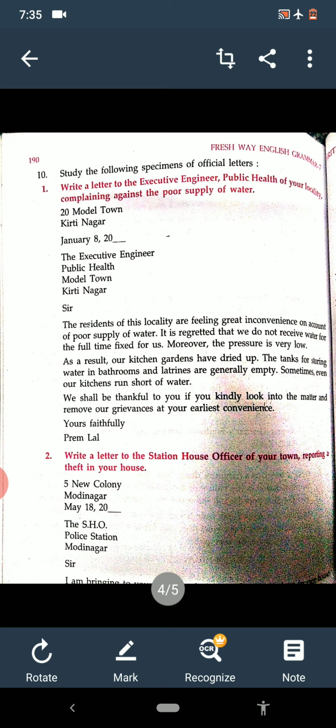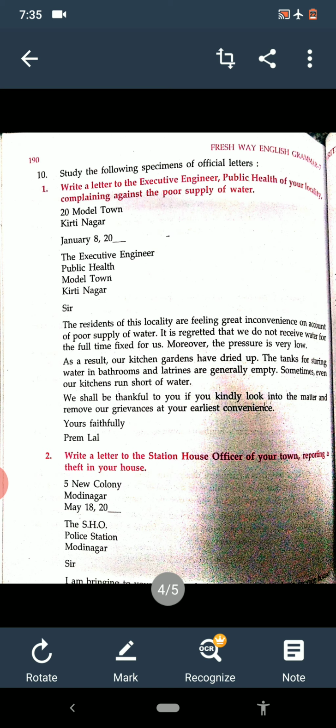Now see. Write a letter to the executive engineer, public health of your locality, complaining against the poor supply of water. Means the supply of water is not proper, it is poor in your area, in your street. So you have to write a complaining letter. Complaint letter you have to write. So let us see what is written here.